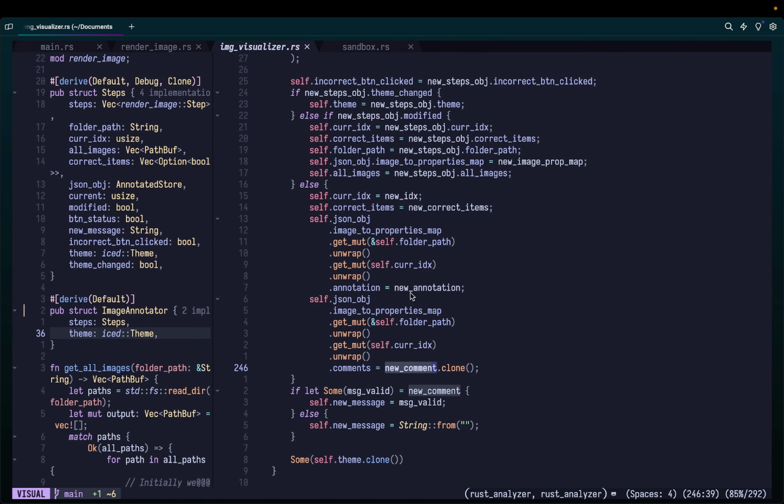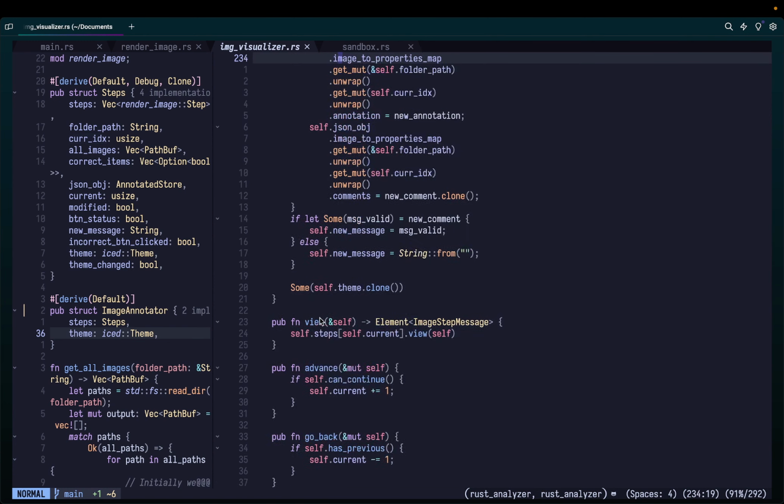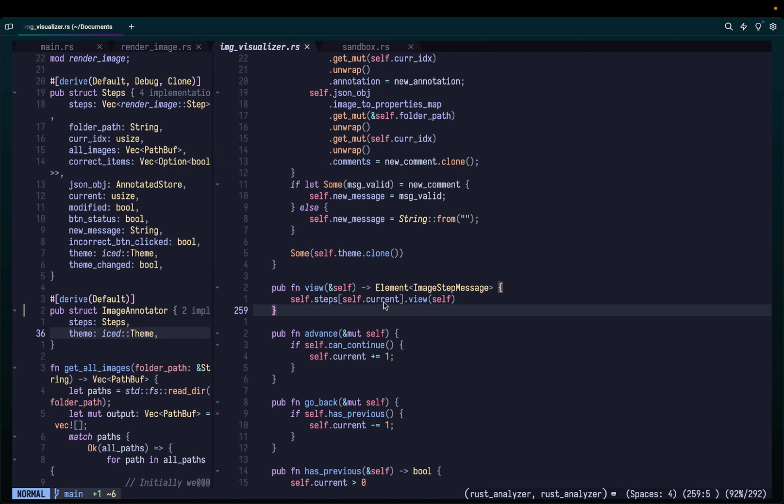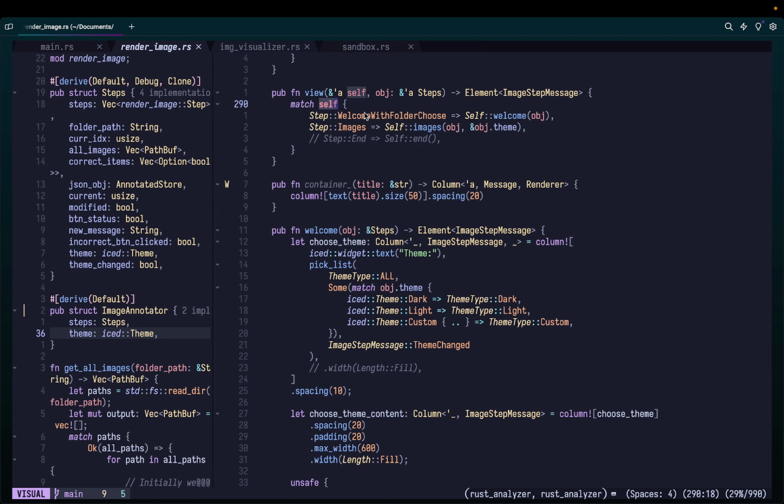New comment, new annotation, and I believe this is what we're passing over here as well. This is what we get over here, new annotation, new comment, okay? All right, so this is what we're doing. And view, as I said, is basically display rendering. Whenever you open something, it shows what needs to be done. So over here, if you do match self, welcome with folder choose, so if the current enum type is images, that means you are at the images display. You want to call this images, right?